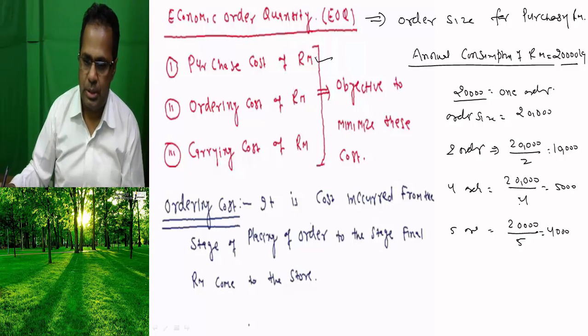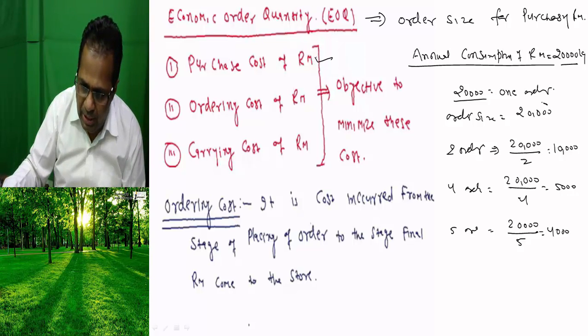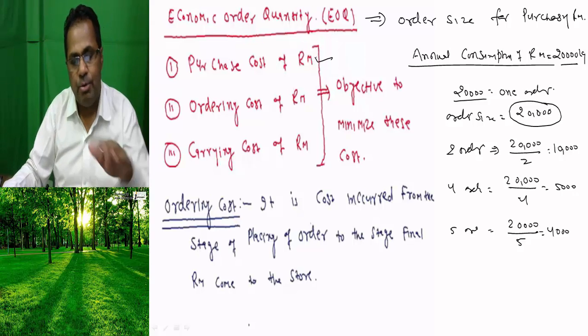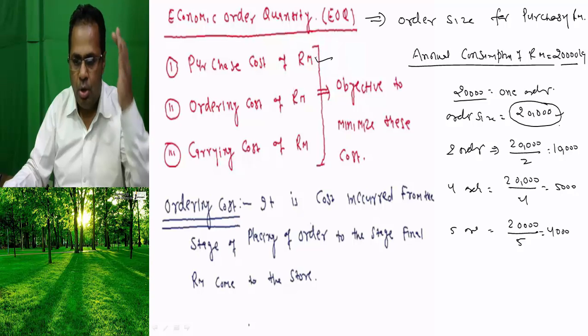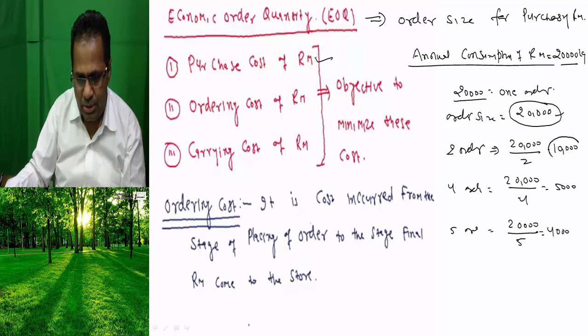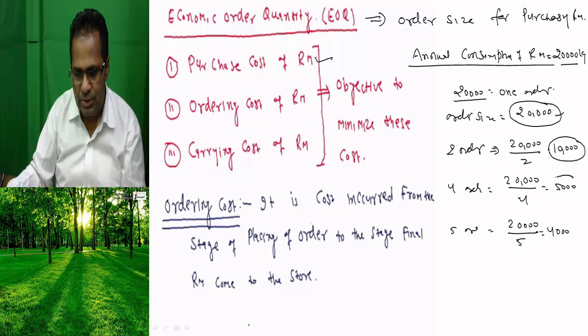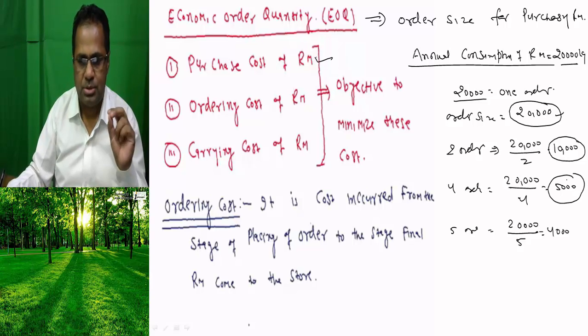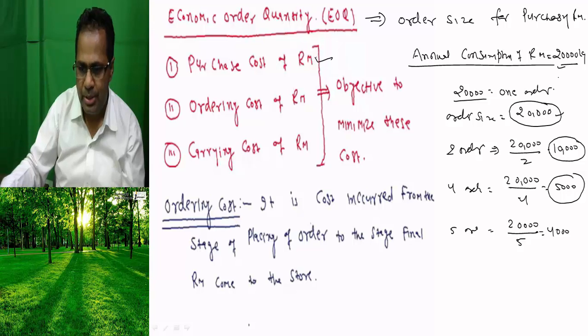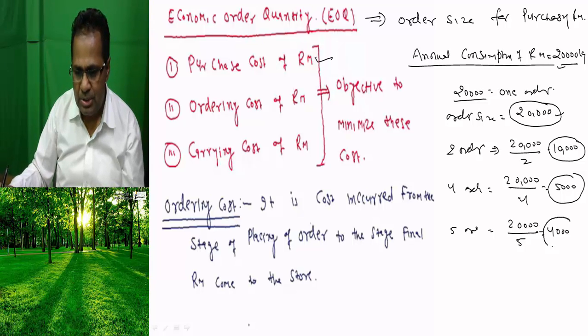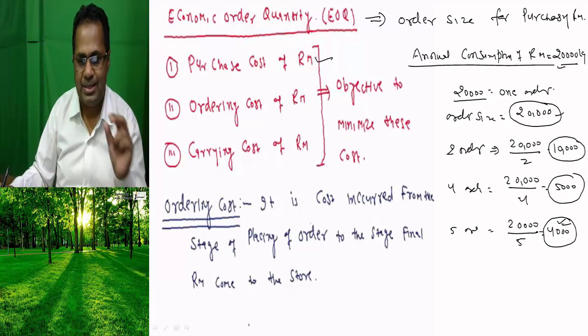Now try to understand. Either we can purchase 20,000 units directly one time in a year, or you purchase 10,000 two times, or 5,000 four times, or 4,000 five times, depending on your requirement of raw material.